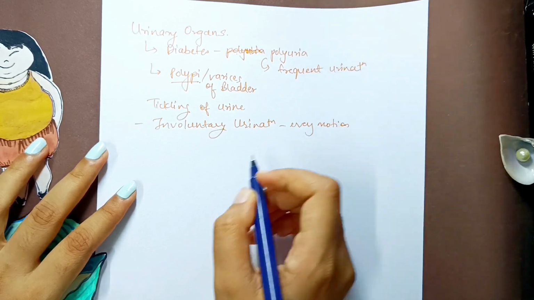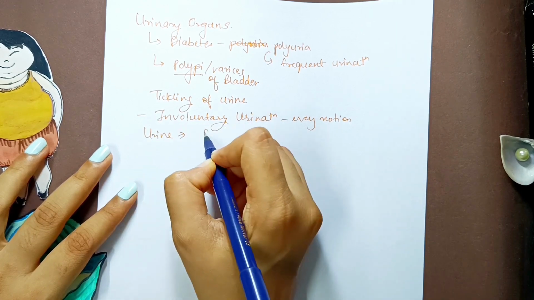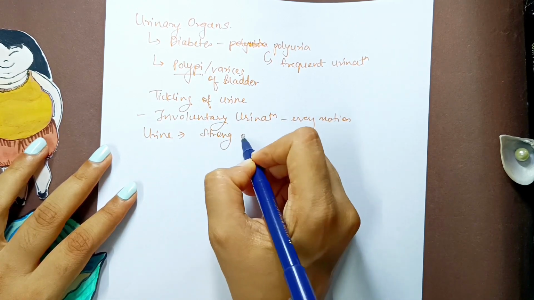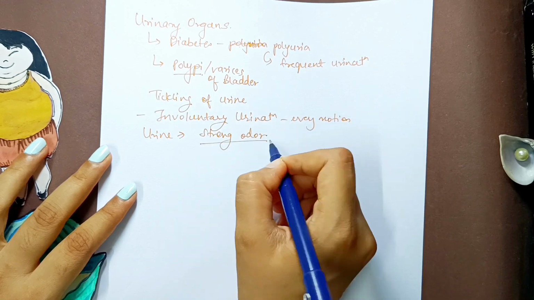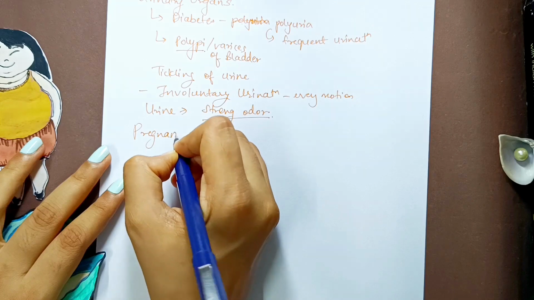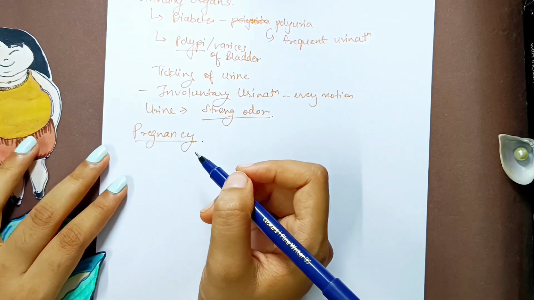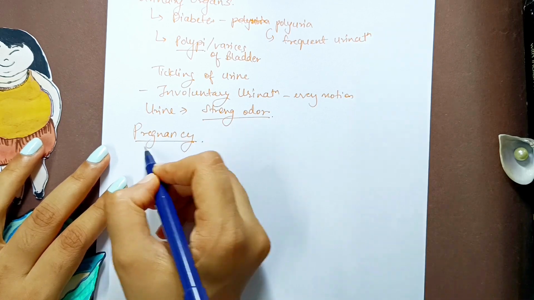Then we also talked about nocturnal enuresis which may be present, and in urine we talked about an important point, that the urine has a very strong odor, right? Once smelled you can never forget it. Then we went on to talk about the pregnancy related symptoms. In the pregnancy related symptoms we talked first about conception, right?